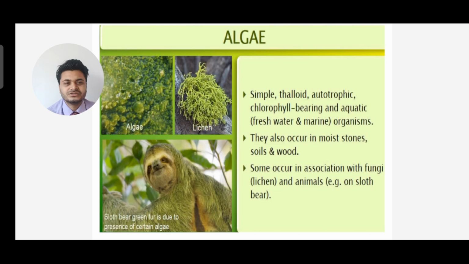Some occur in association with fungi, that is lichen, and with animals, for example the sloth bear. So algae occur in association with fungi, which is called lichen, and algae also remain associated with the sloth bear. You can say the sloth bear's green fur is due to the presence of certain algae.